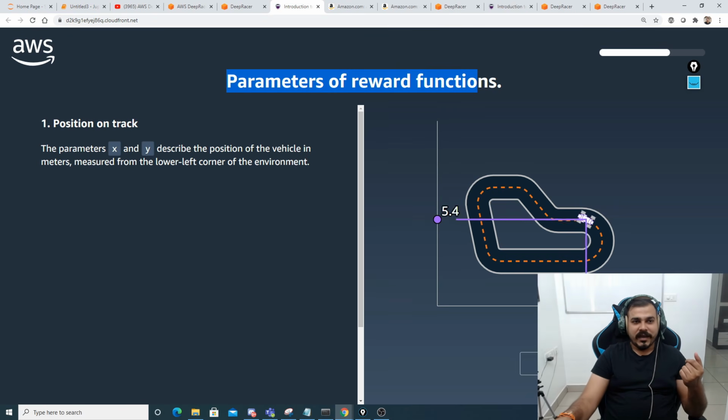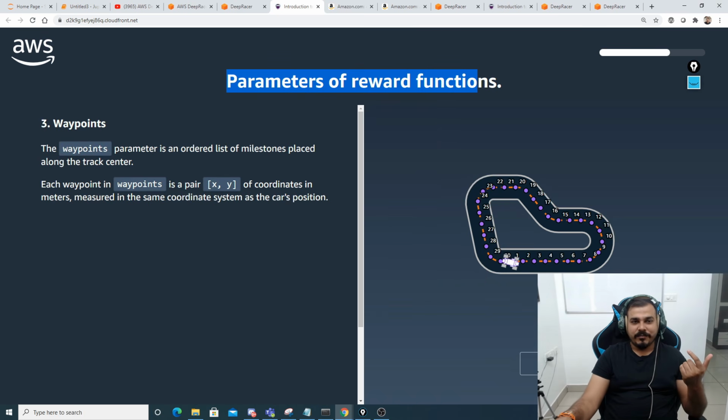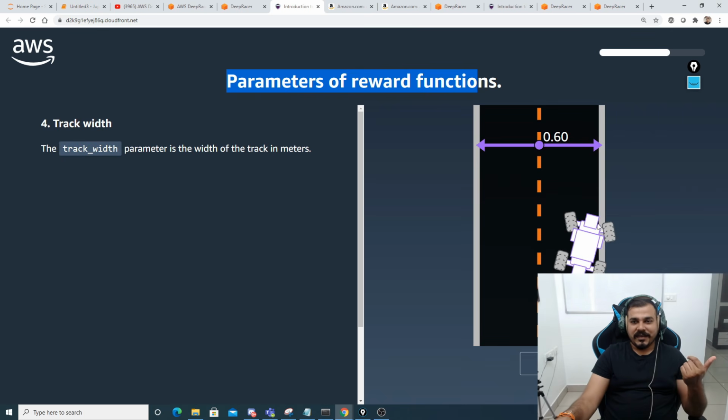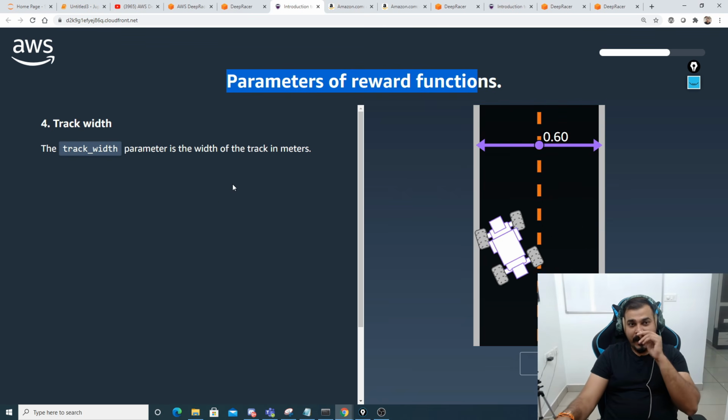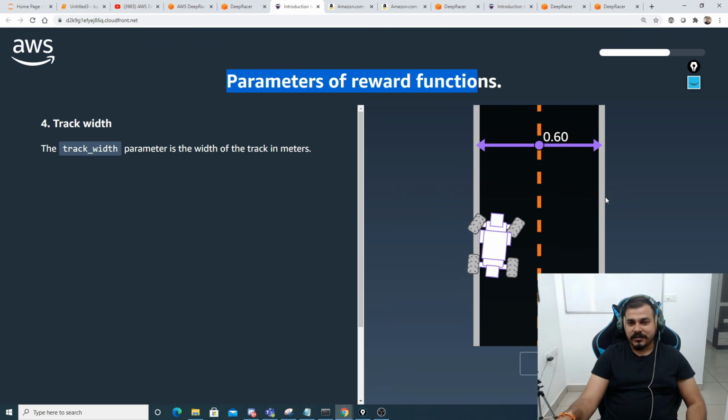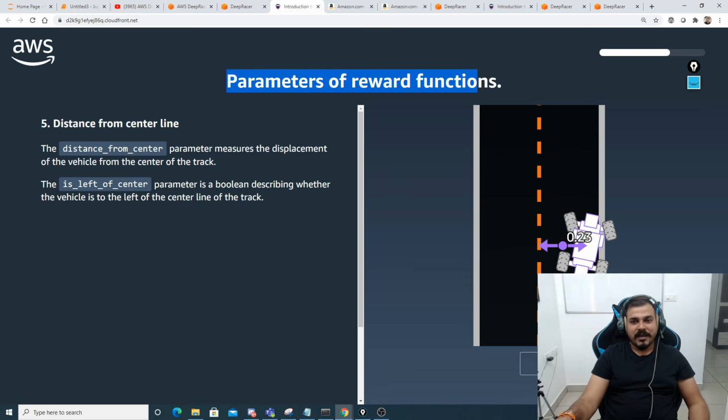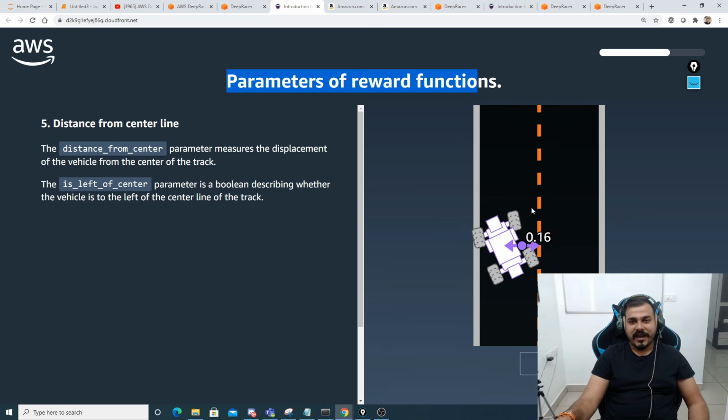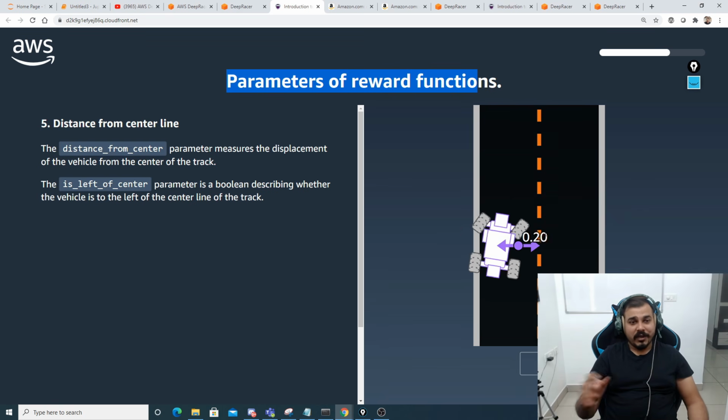Now if I go to the next, the position of the track, you can see over here the position of the track and all. These are some very good examples. They're basically written in a much more interactive way. So the track width parameter is the width of the track in meters. So here you can see as it goes here, this is an amazing way how you can basically track your vehicle. It takes this center line as a tracking reference. Tomorrow you can create your own way, guys.